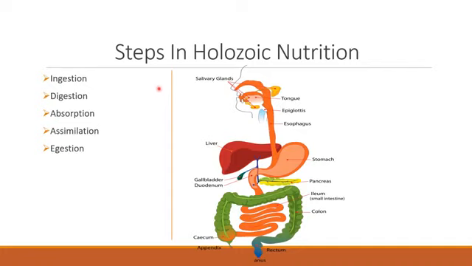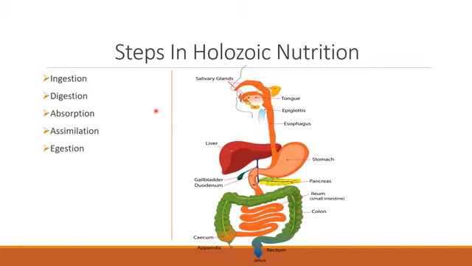So the complex food is broken down into simpler substances, and then it will be absorbed by the blood. Through blood it will be given to all parts of the body and to every cell, where the cell can use it to get energy to perform different functions.